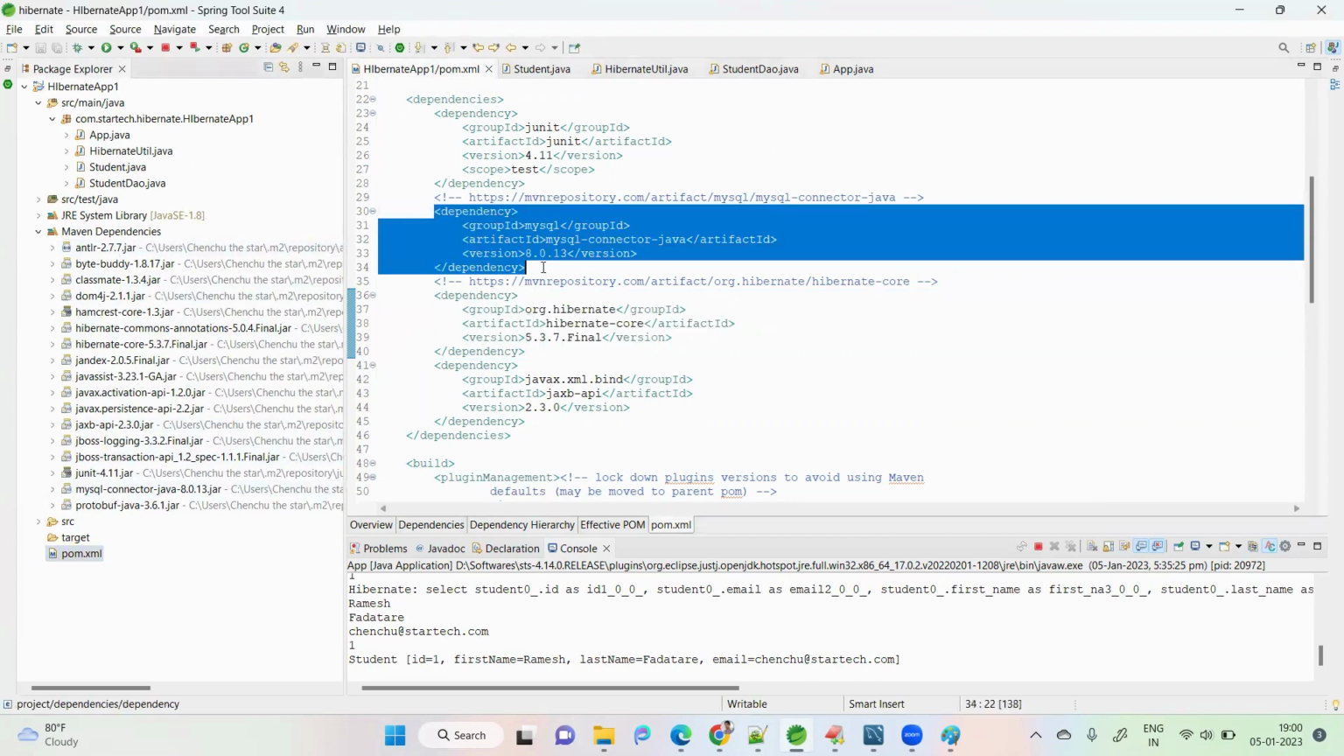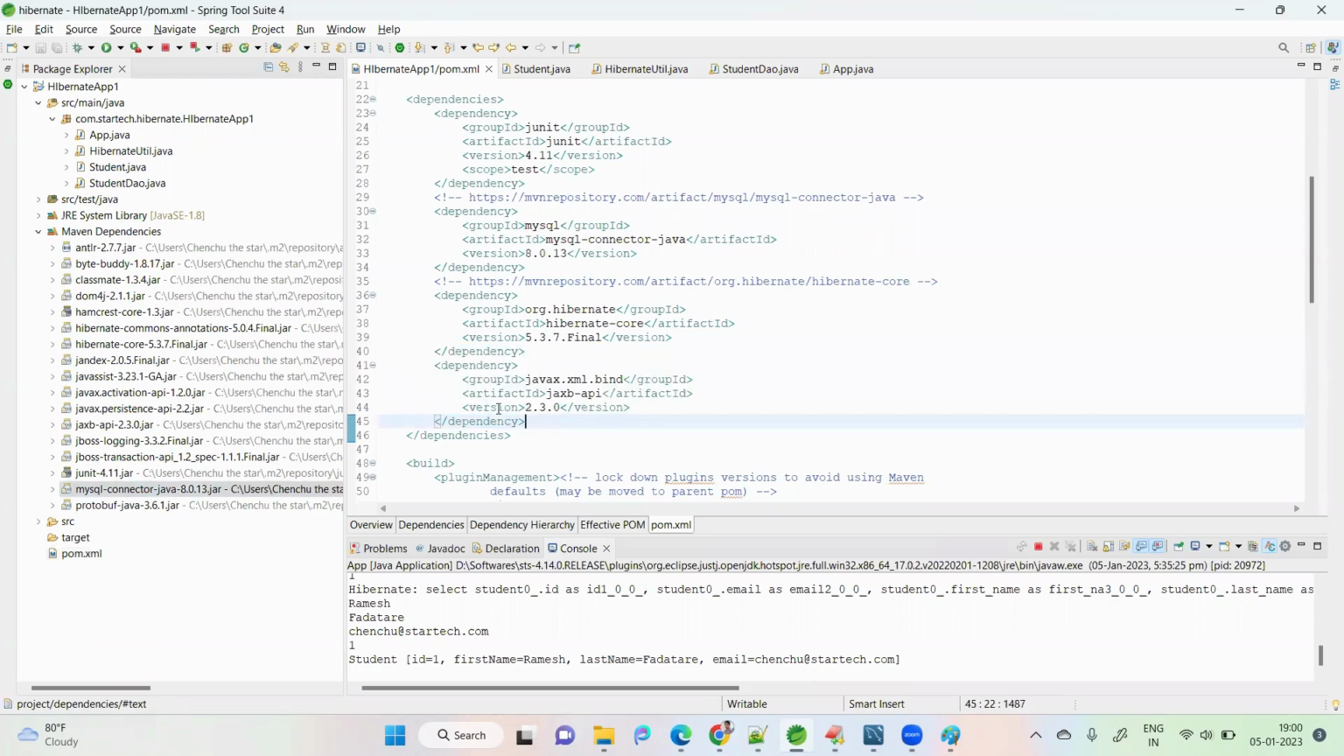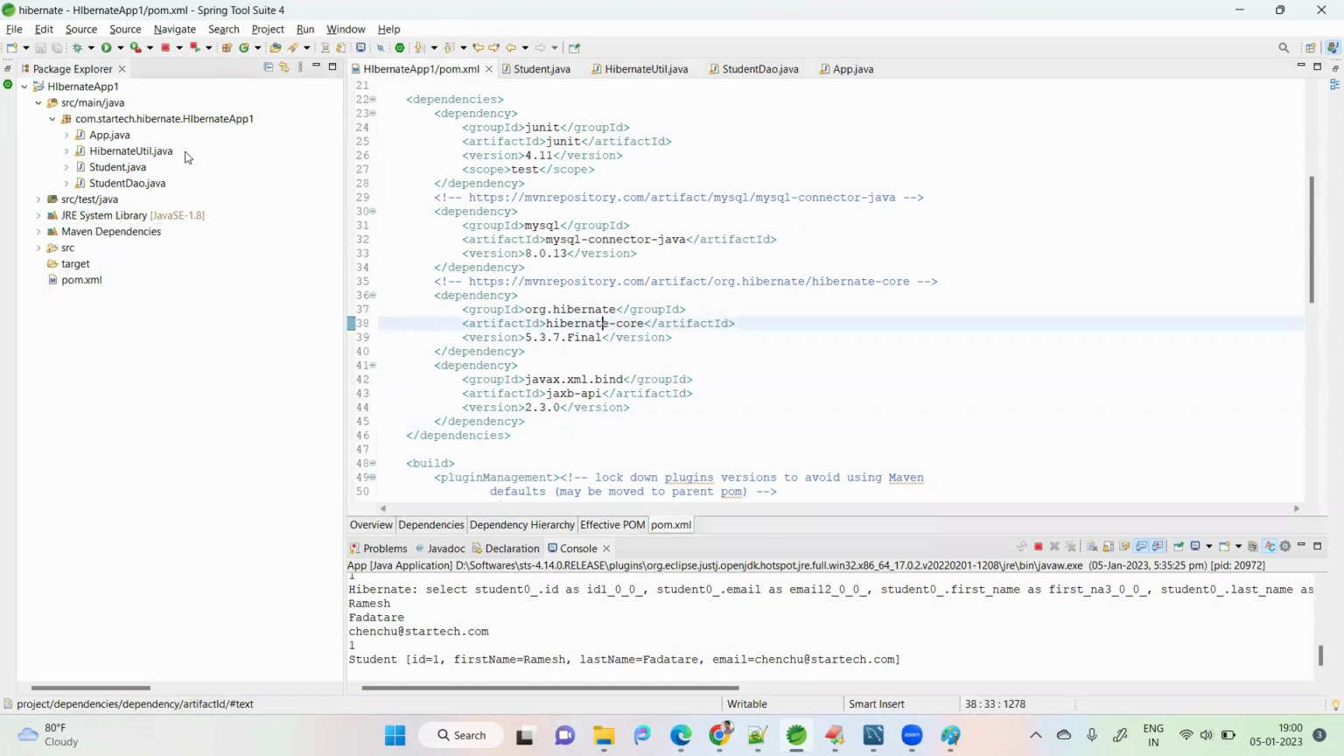MySQL connector is to connect our Hibernate application to the database. This is for XML support, which Hibernate uses internally, not outside. These are dependent jar files, just think like that. So I created one simple Maven project and added all the dependencies.